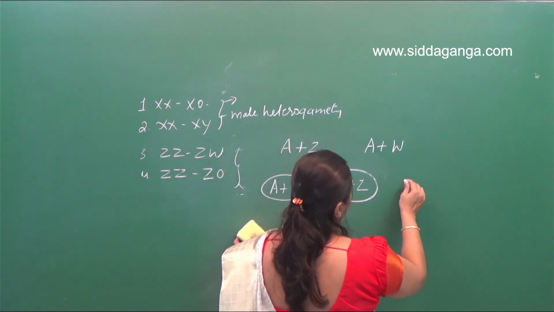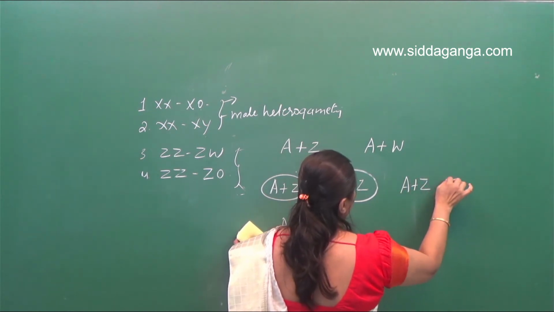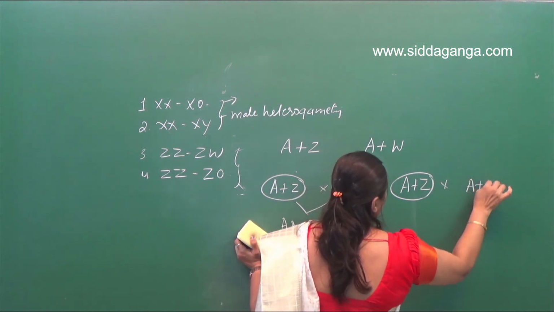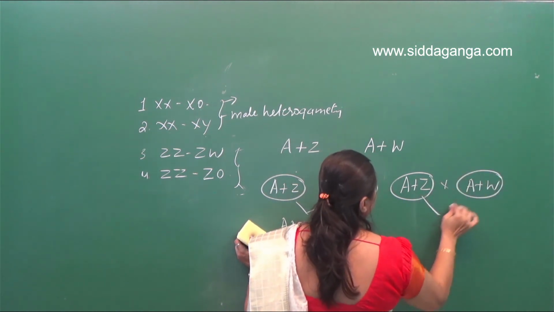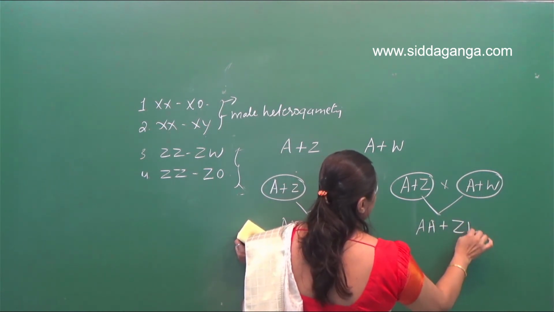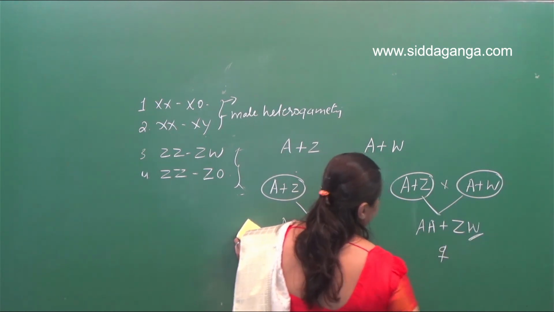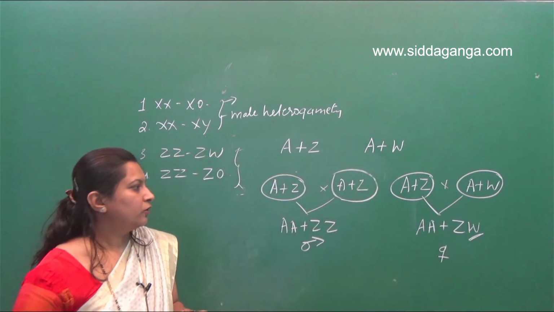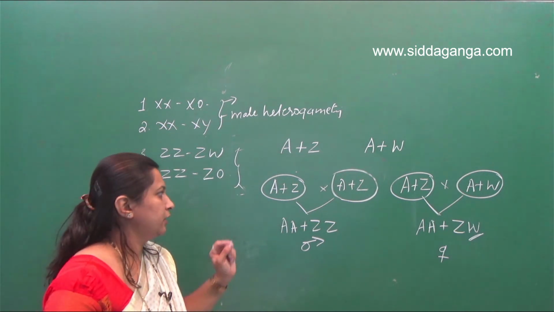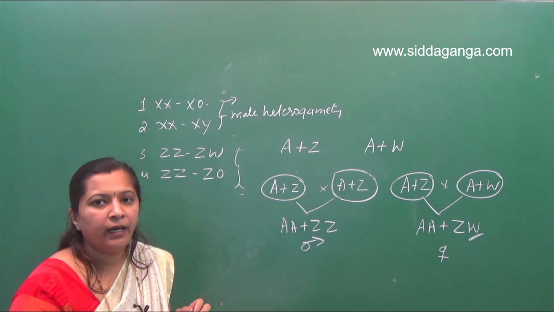Suppose the egg containing W chromosome is fertilized by the sperm. So this results in autosomes plus ZW, right? So this results in a female offspring. Got it? So this is an example for ZZ and ZW type of sex determination found in birds, which is an example for female heterogamete.